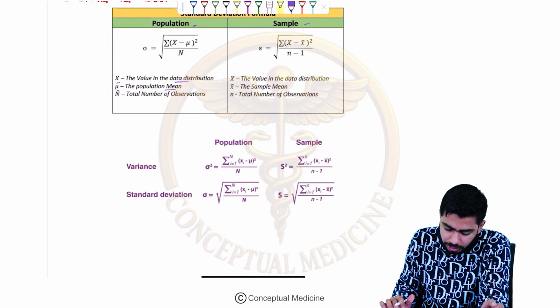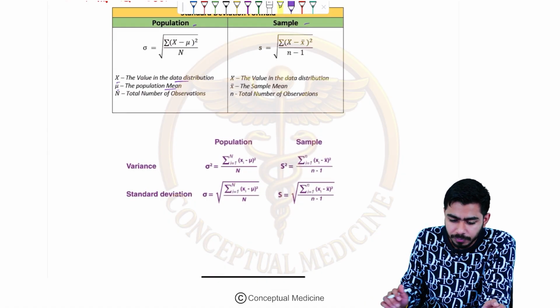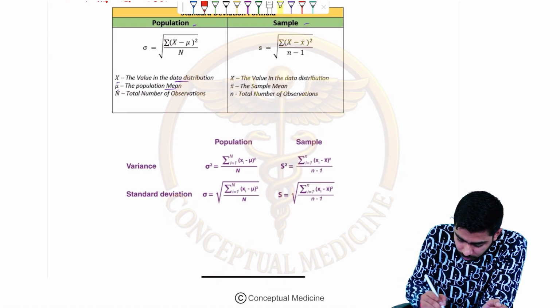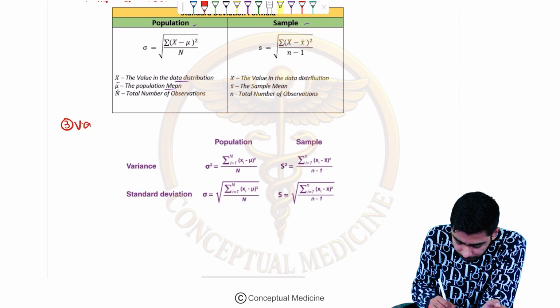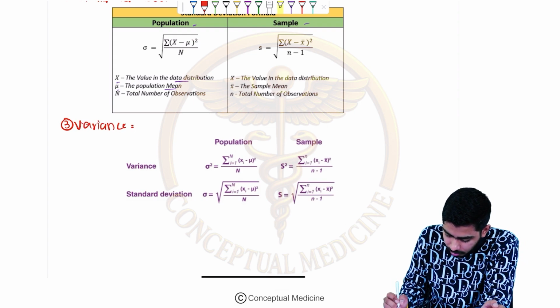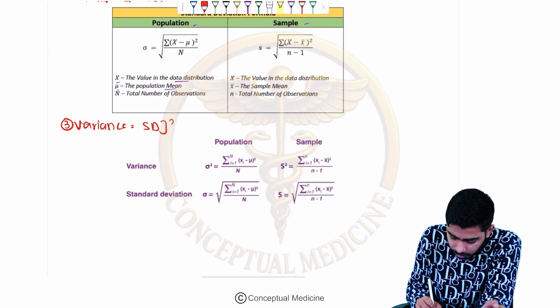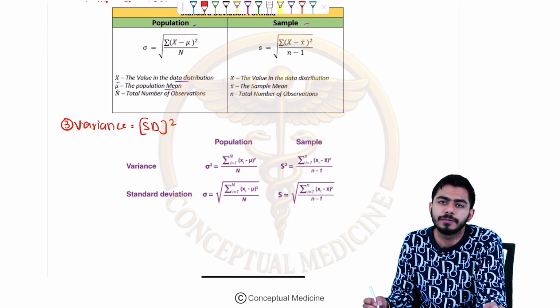Now we shall be moving on to the next category, that is your variance. The third one is the variance. Variance is nothing but the square of the standard deviation. It is just the square of the standard deviation, right?